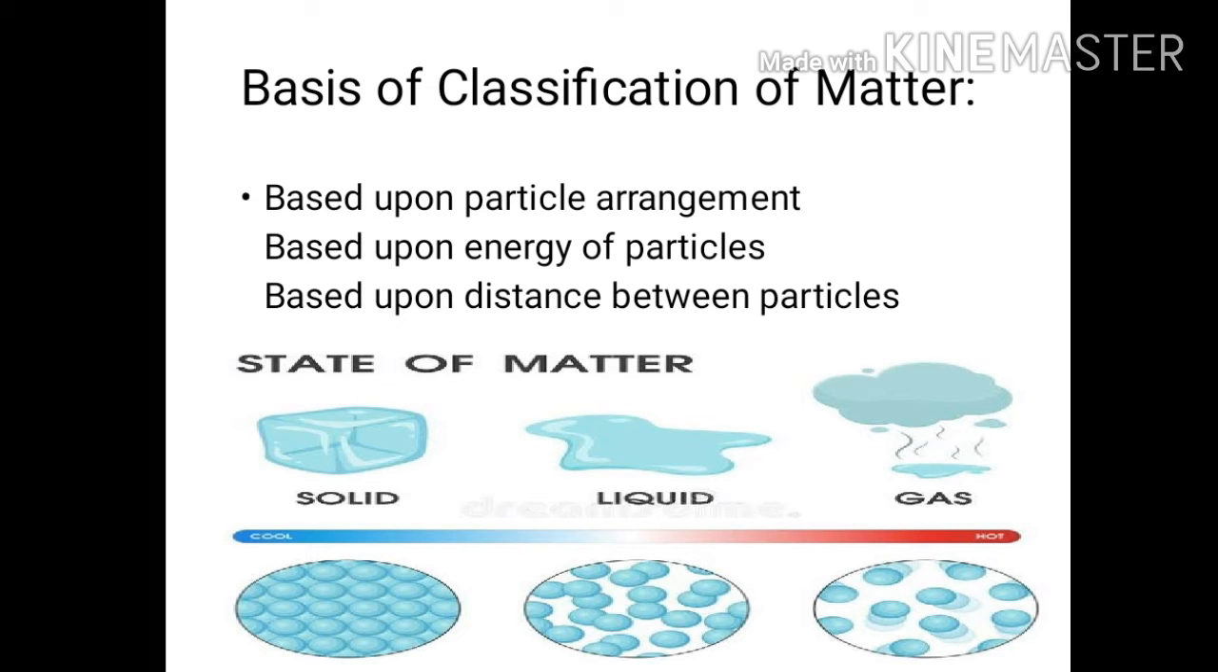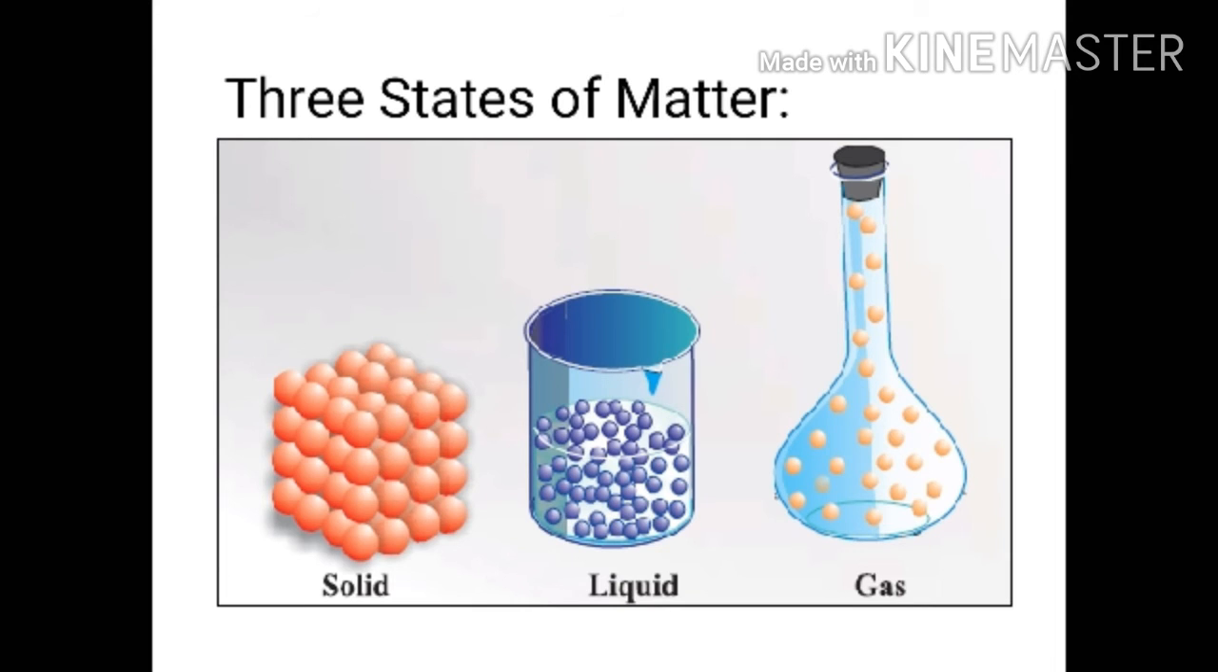Now we are going to discuss a very simple topic, and that is how matter is classified. Matter is classified based upon particle arrangement, energy of particles and distance between the particles. Here you can see a diagram showing the particles of solid, liquid and gas. Now we are going to study the three states of matter, and we all know that the three states of matter are solid, liquid and gas.